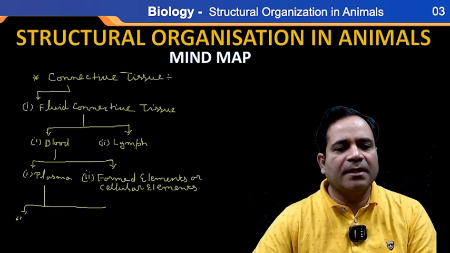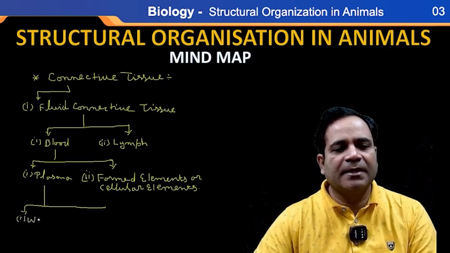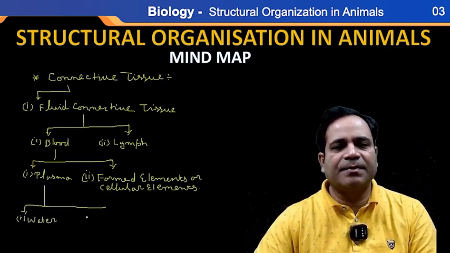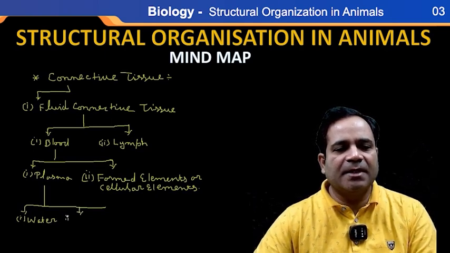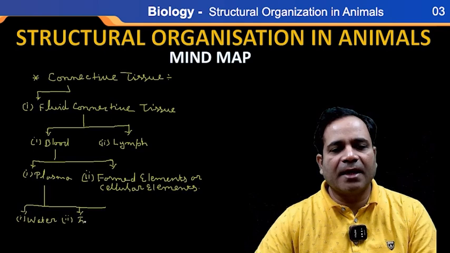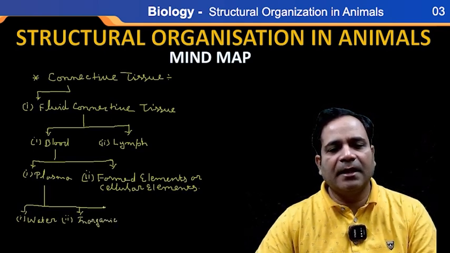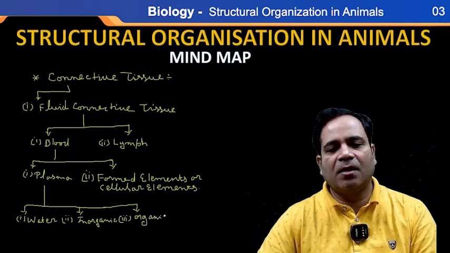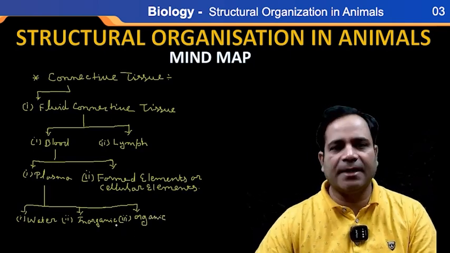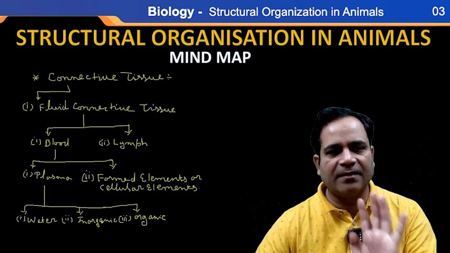Number one is water, a major percentage, 90 to 92%. Number two is inorganic, and the third one is organic, my dear. Organic is 8 to 9%, and inorganic less than 1%.